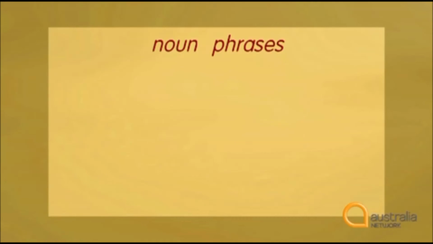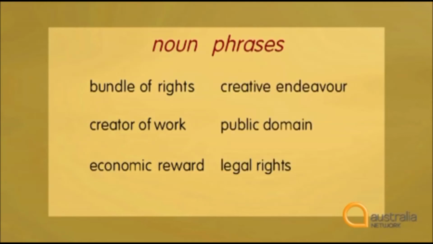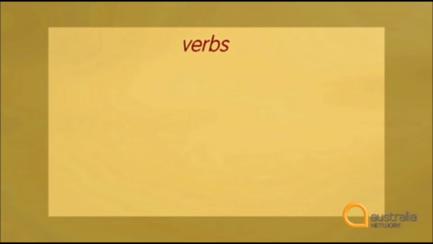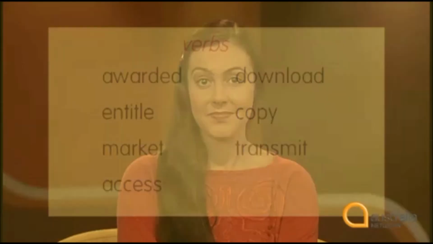She also uses a number of noun phrases: bundle of rights, creator of work, economic reward, creative endeavour, public domain, and legal rights. And she uses these verbs: awarded, entitle, market, access, download, copy, transmit. To understand all the information in this report, you'll need to know all of these words and phrases, or be able to work them out from the context.